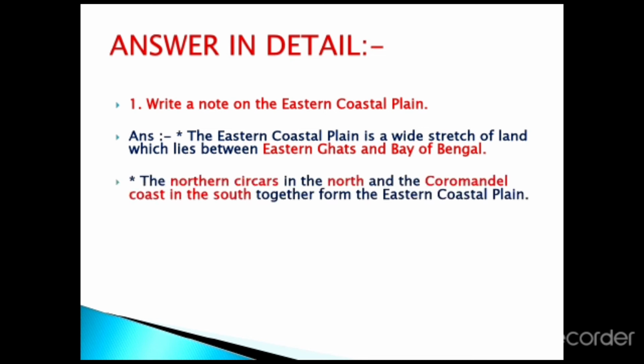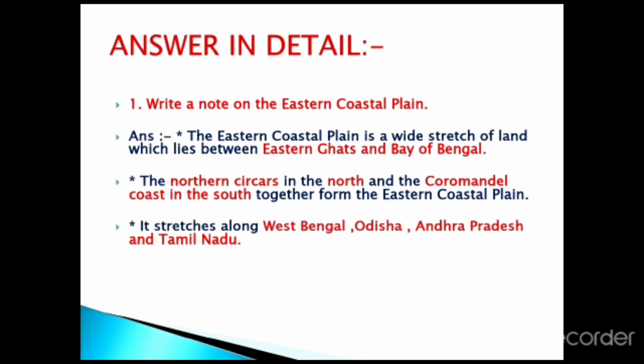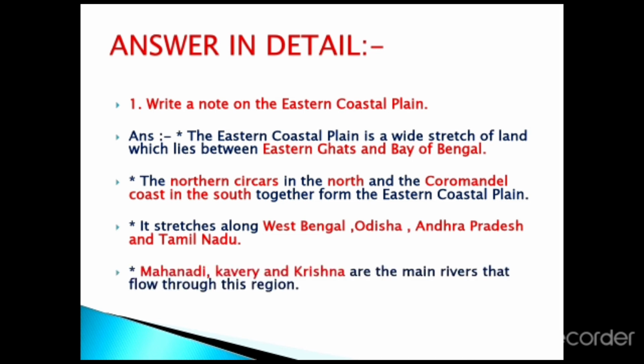The second point, the northern Circars in the north and the Coromandel coast in the south together form the eastern coastal plain. The third point, it stretches along West Bengal, Odisha, Andhra Pradesh and Tamil Nadu. The last point, Mahanadi, Kaveri and Krishna are the main rivers that flow through this region. So, these are the important points of the eastern coastal plain.